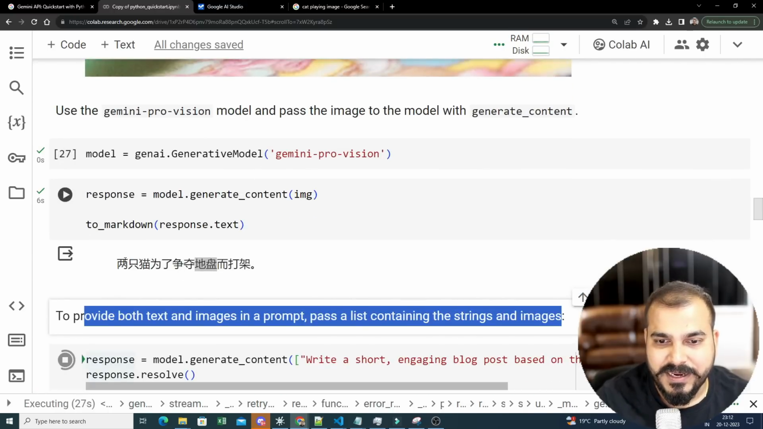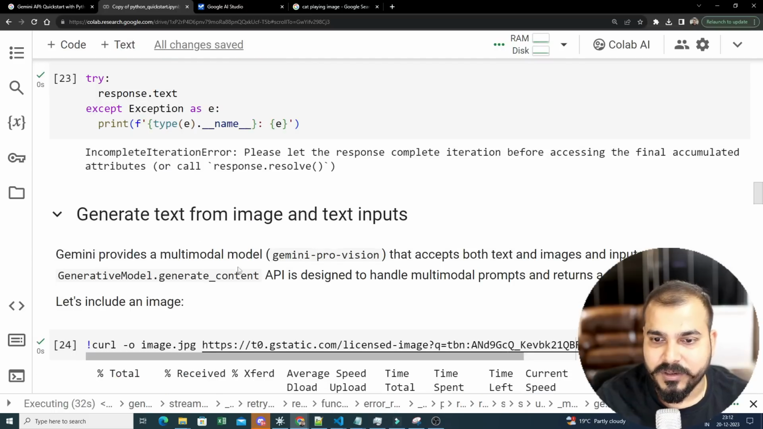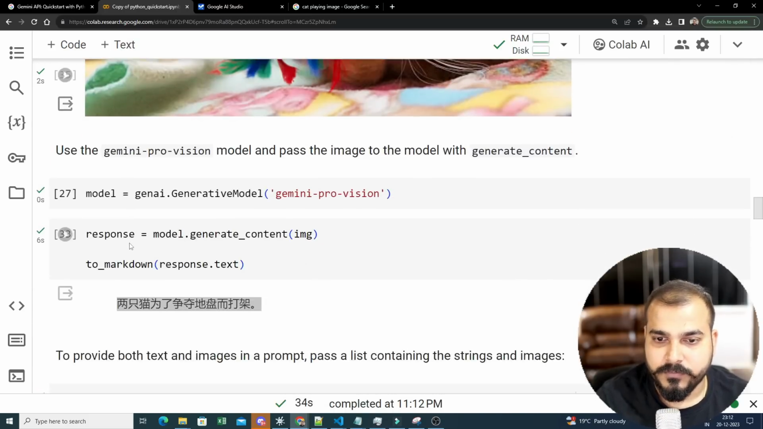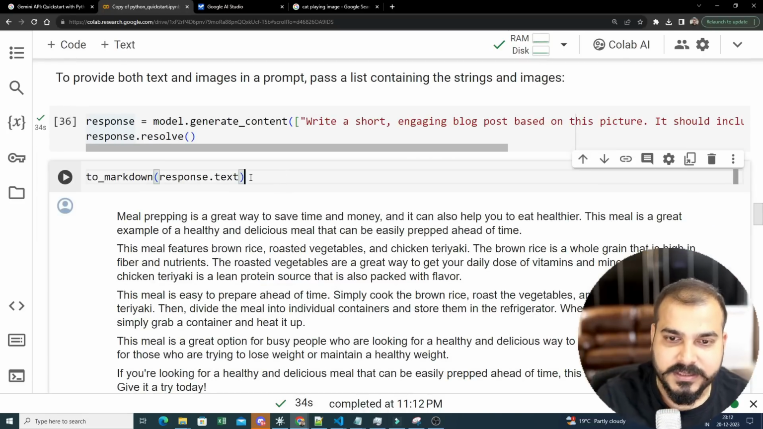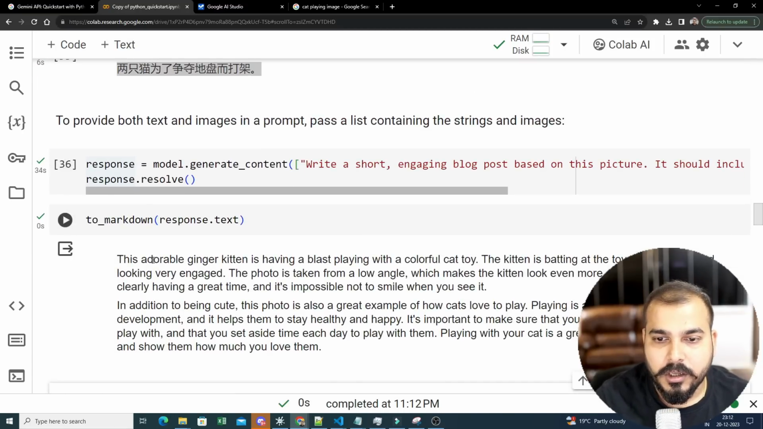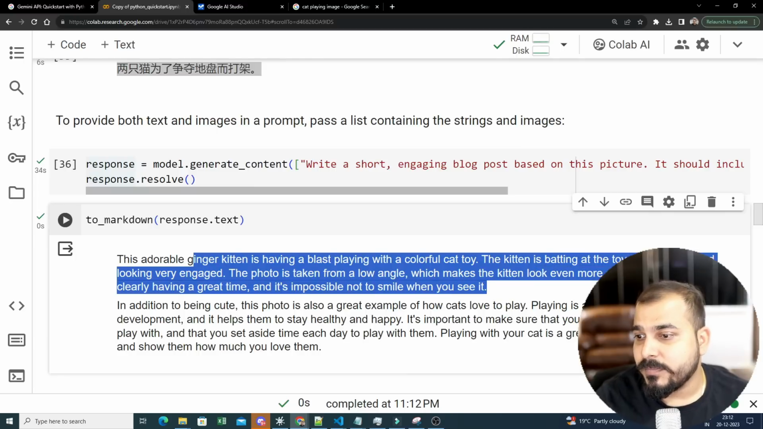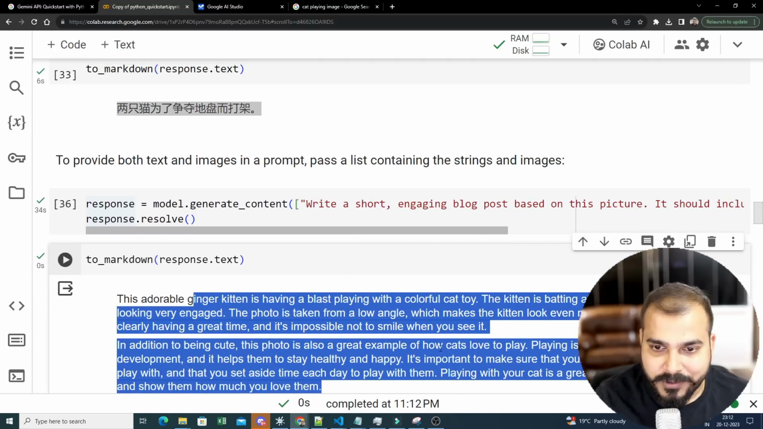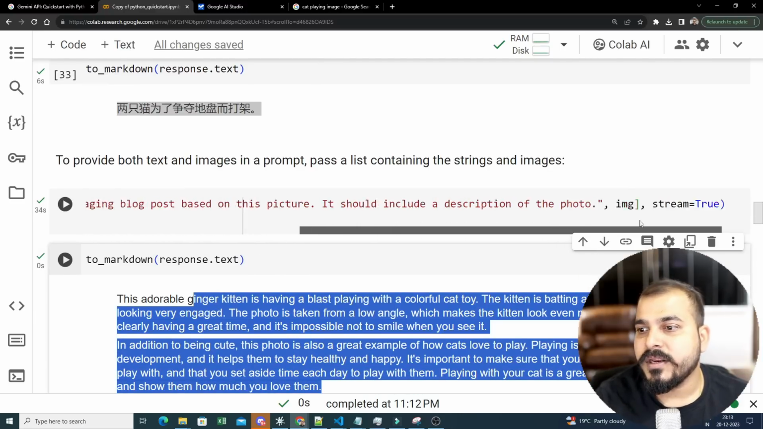But I did not find a good output, something like this. So here it says that only, right? It is designed to handle multimodal prompts and return a text output. Okay, perfect. So yes, this is there. Now let's convert this into text. The adorable ginger kitten is having a blast playing with a colorful cat toy. The kitten is batting at the toy with his paw. This looks good, right? I'm really impressed. By seeing the image, it is providing you all the information.